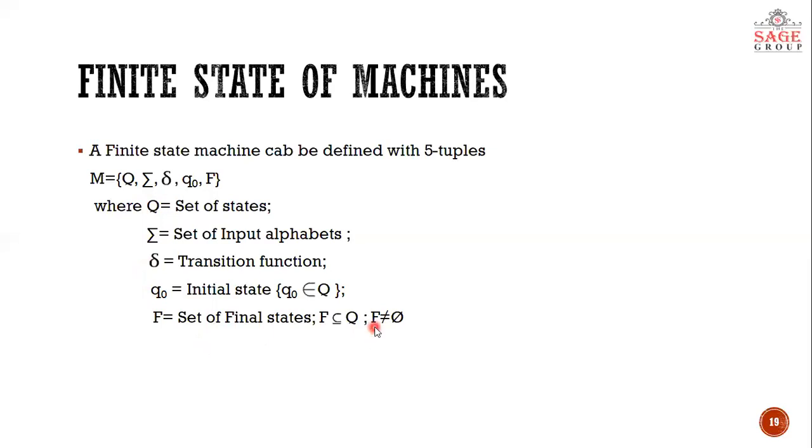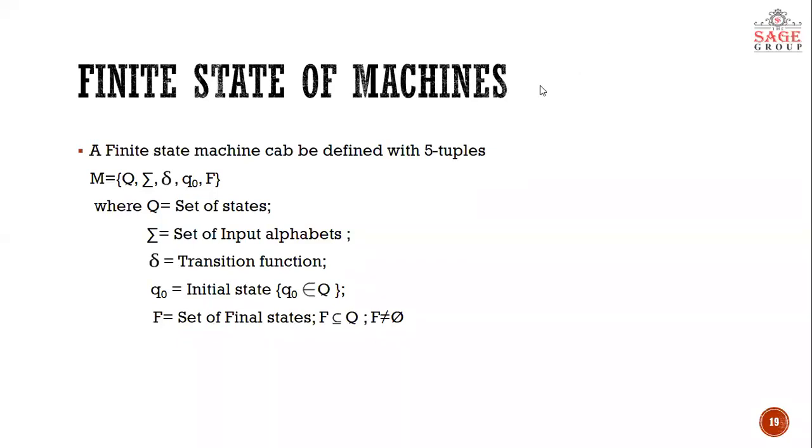One more thing with F is that F will never be equal to phi. That means set of final states in any finite state machine can never be a null set. Means in every finite state machine there will be at least one final state. Okay, so this is the formal definition of finite state machine.